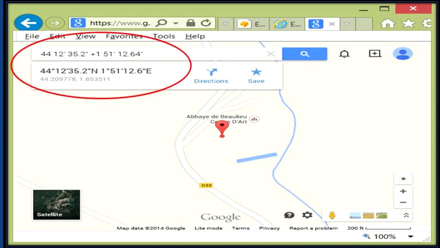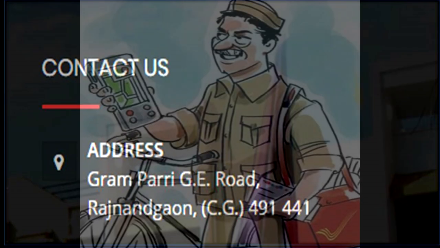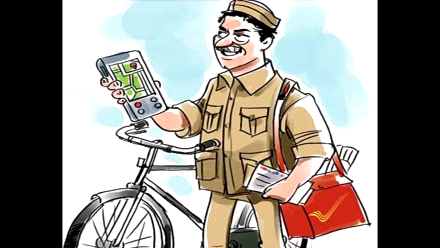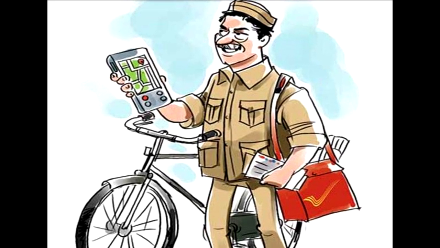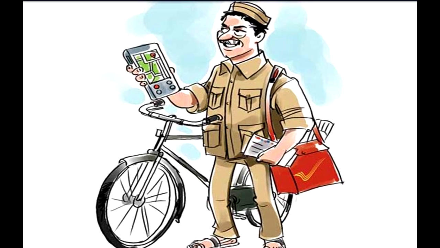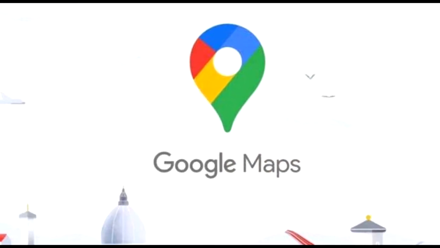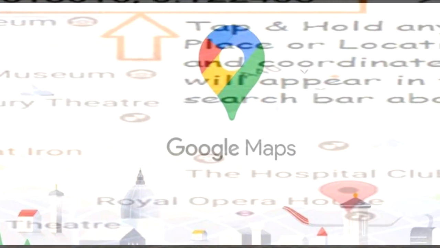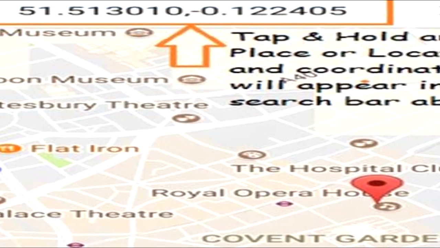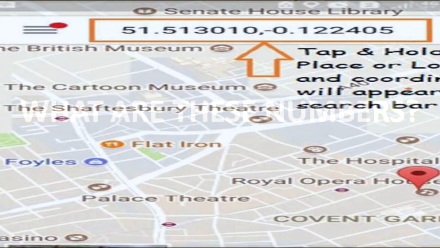See, for every house there is an address which includes house number, street, city, district, pin codes, etc. So, whenever a postman wants to deliver a post, he follows the details mentioned on the post. Similarly, Google Map has stored a lot of numbers for every place. So, whenever you mark a place on Google Map, it pulls out a unique number for the particular place.